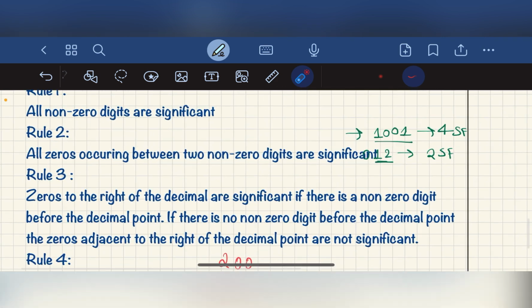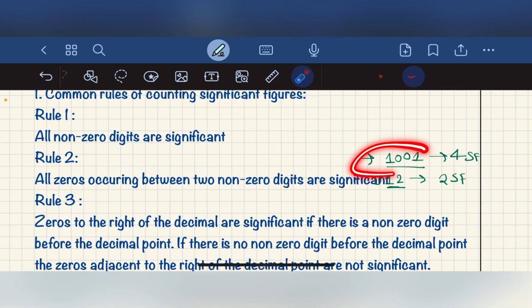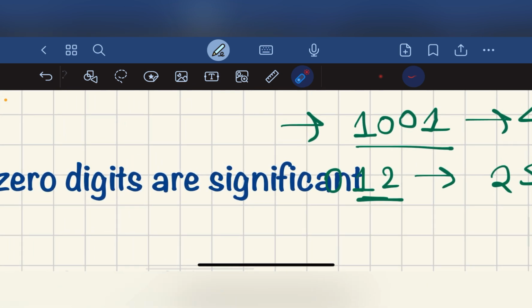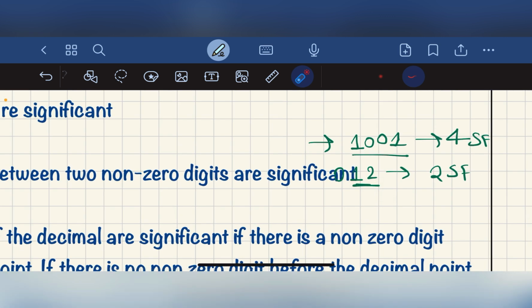Okay, so the cases are: zeros between two non-zero digits are significant, here 4 significant figures, like 1201.